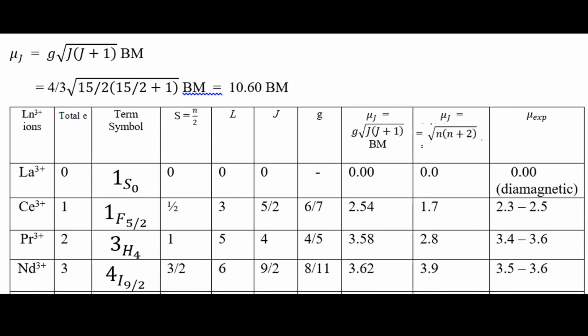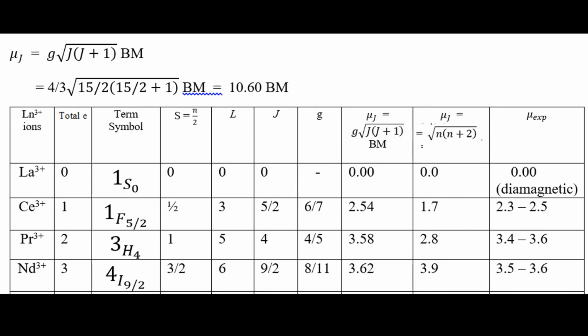We compact everything on one side, lined up here: lanthanide 3 plus ions. Basically, we calculate all the magnetic properties for the 3 plus ions. The total number of electrons present in the f orbital is calculated here, and then we write the term symbol of the lanthanide elements, and S is equal to n by 2.